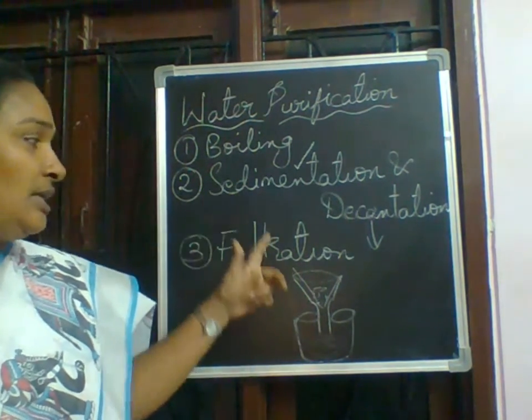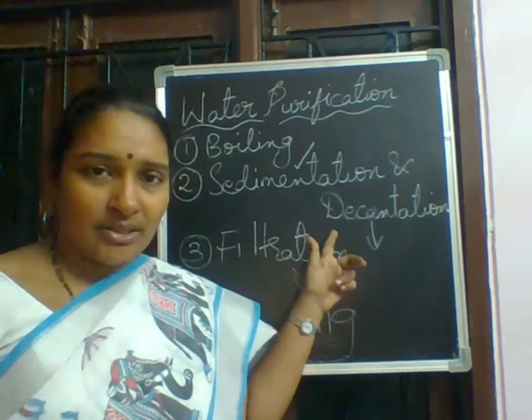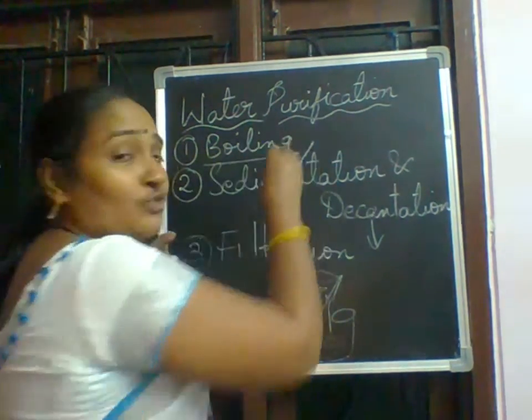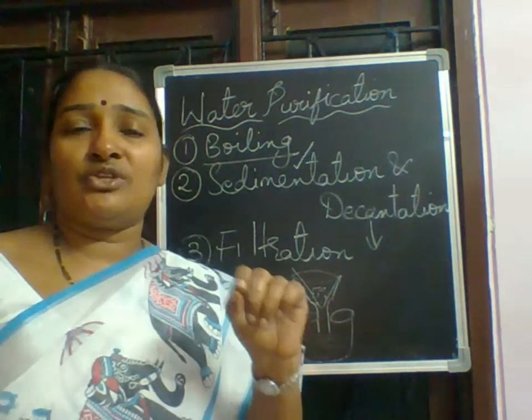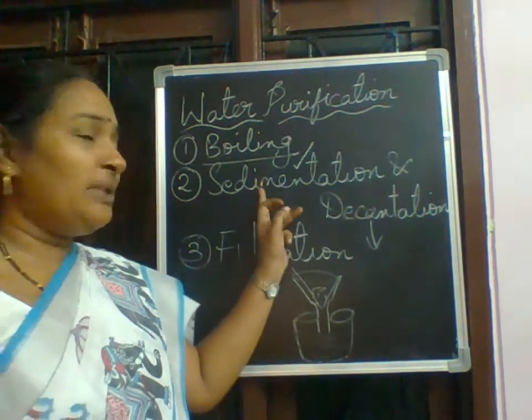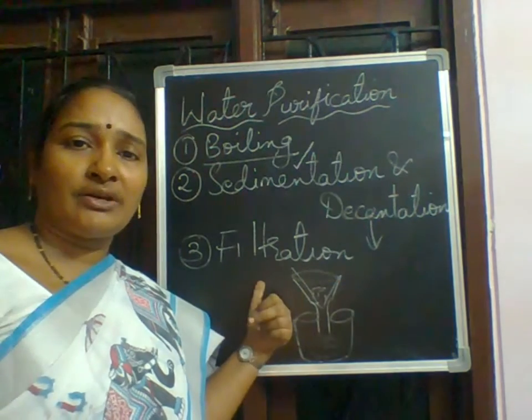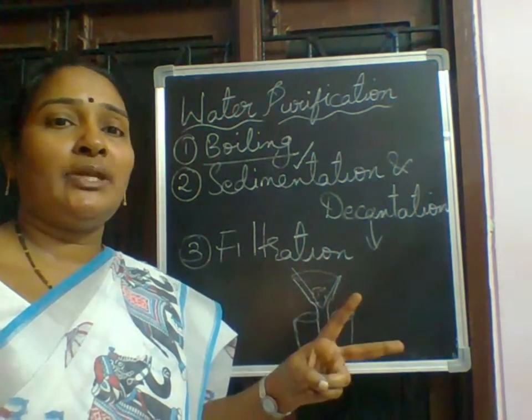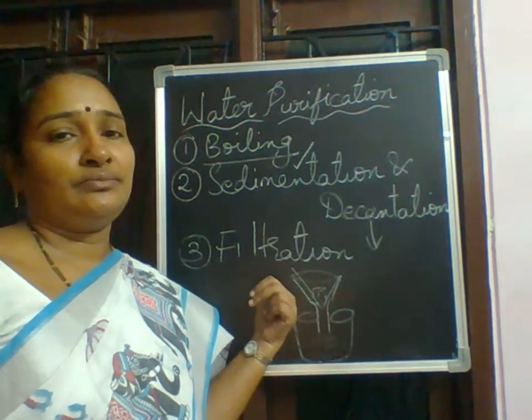So, these three methods are used to purify water. And boiling is there for killing the germs if at all they are present. Sedimentation and decantation, and filtration: these methods are used to separate insoluble impurities in the water.